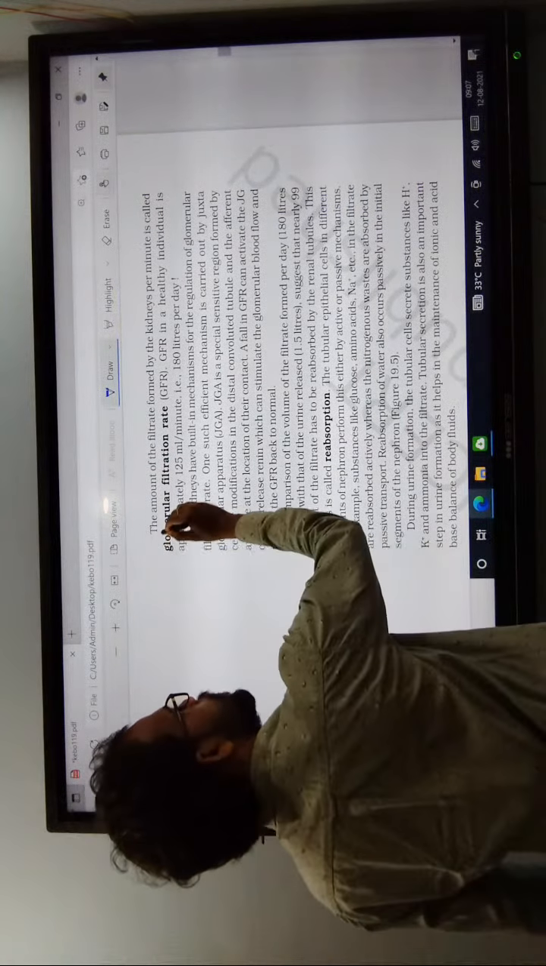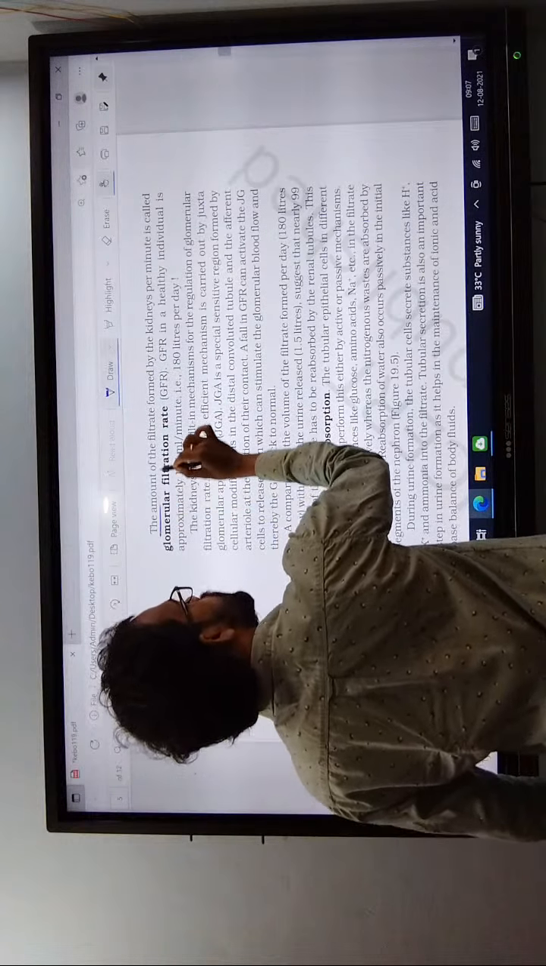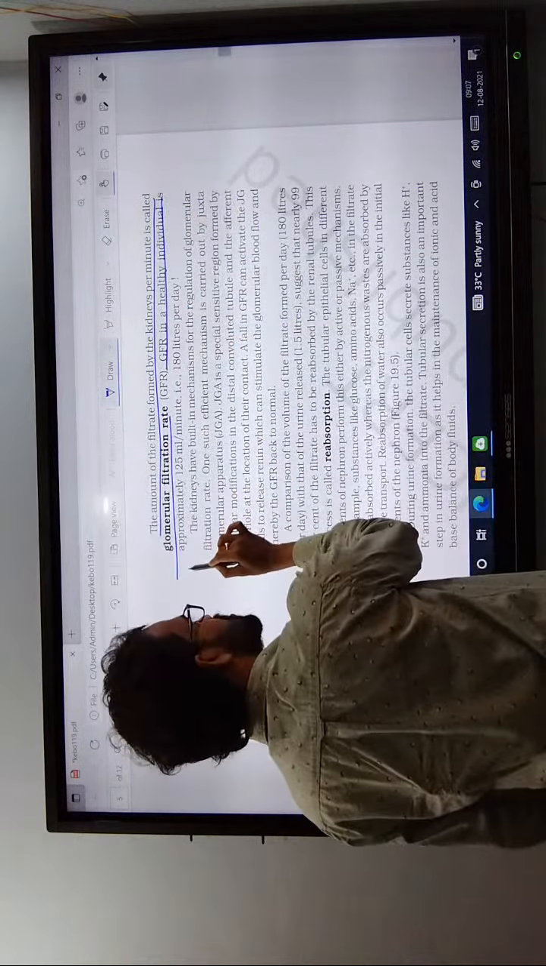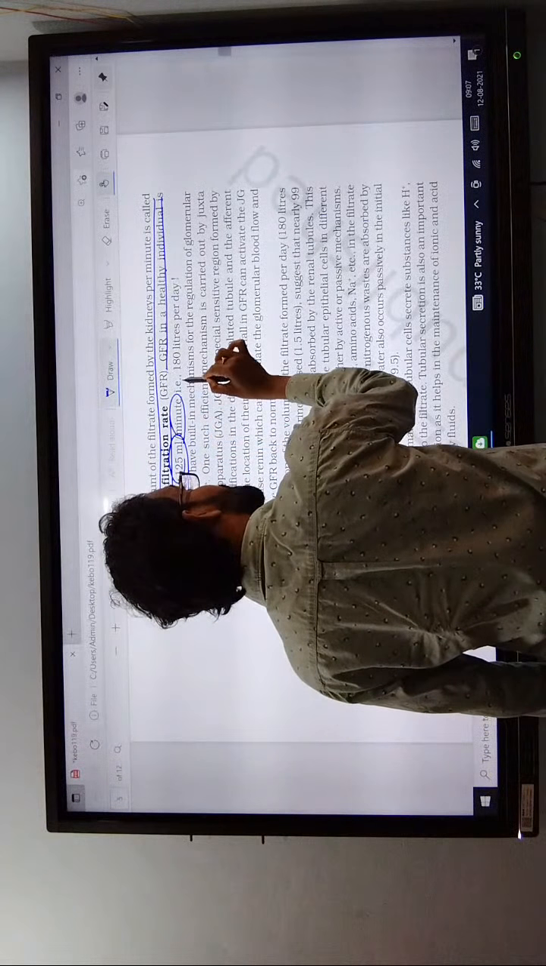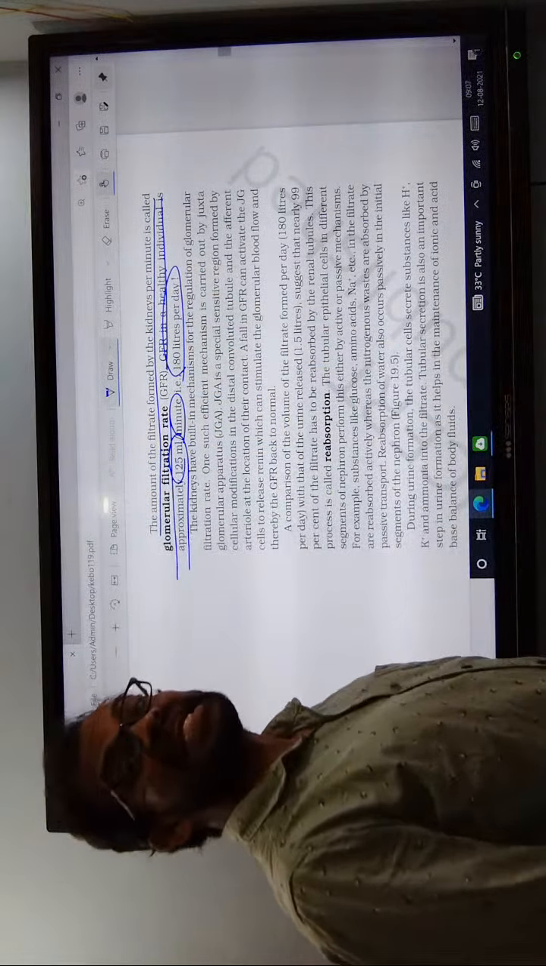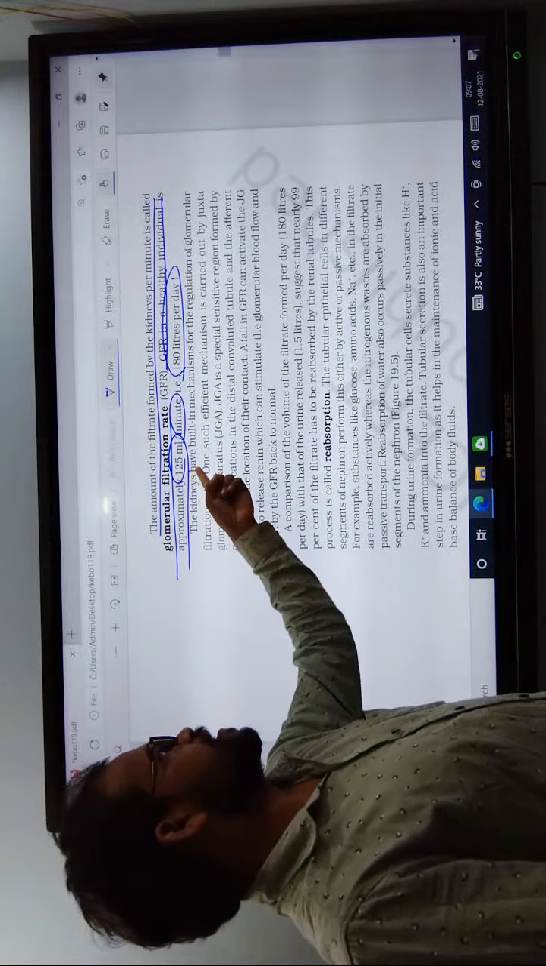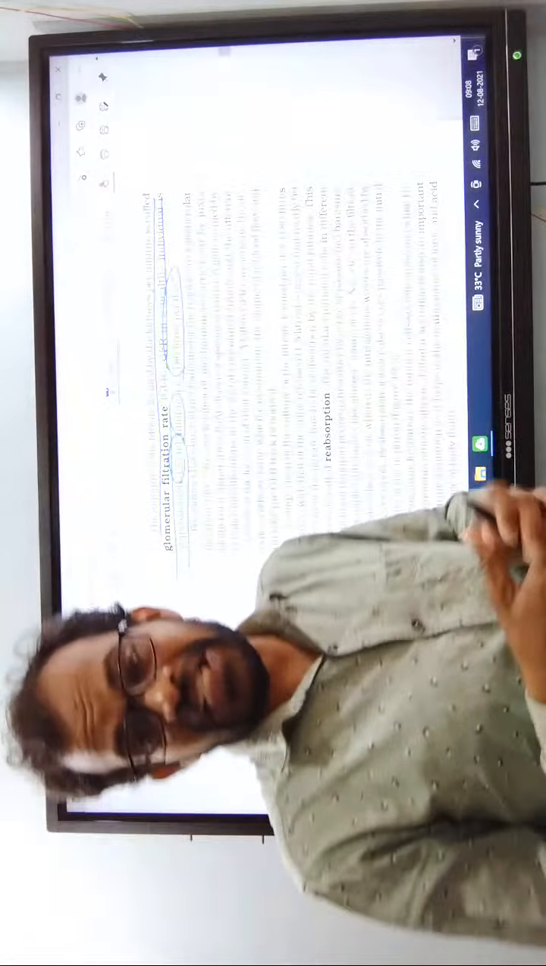The rate of glomerular filtration is approximately 125 ml per minute, which is 180 liters per day. Tomorrow we will continue with this, and discuss how this interdigitating arrangement works in tomorrow's class.